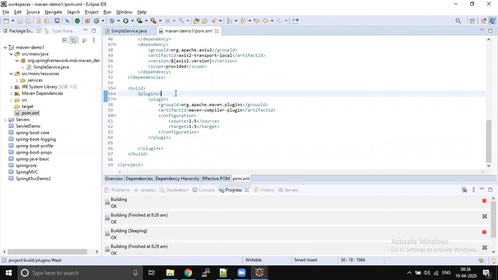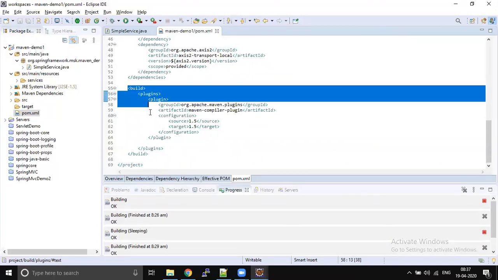Similarly, for the compiler we have a plugin, for jar generation we have a plugin, for resource copy we have a plugin, for generating Java files from XSD we have a plugin. For code quality, JaCoCo is a plugin, and Sonar is a plugin. There are n number of plugins available in the market, thousands of them. You have to identify which plugin suits your requirement and add it to your pom.xml. That is the job of the plugin.